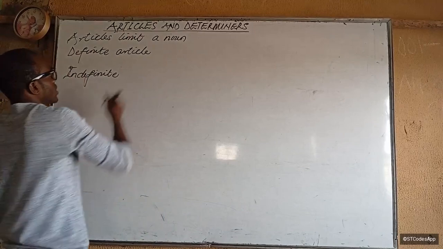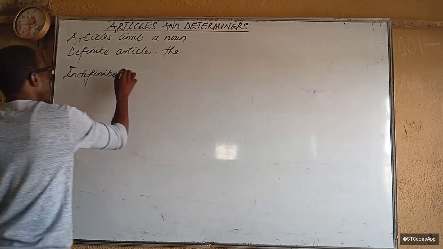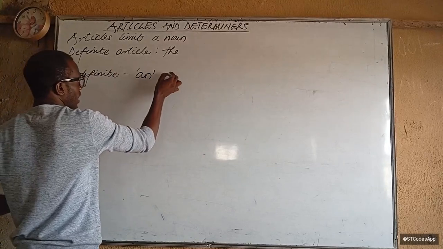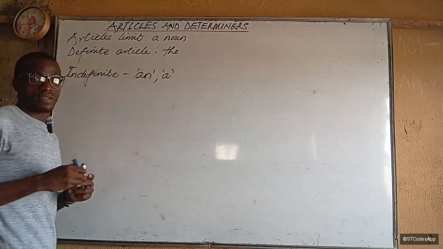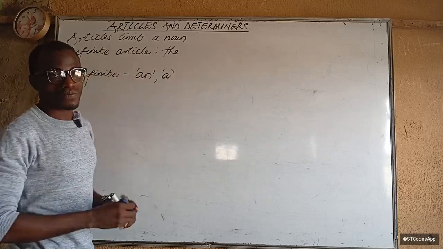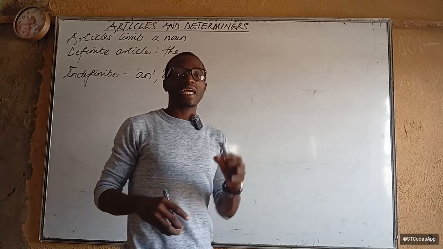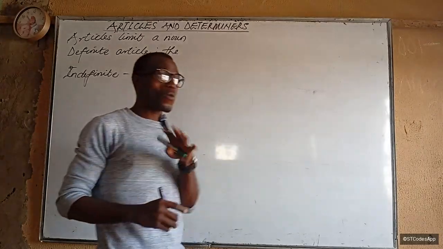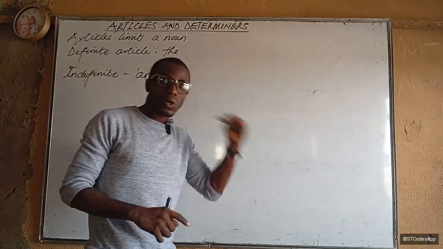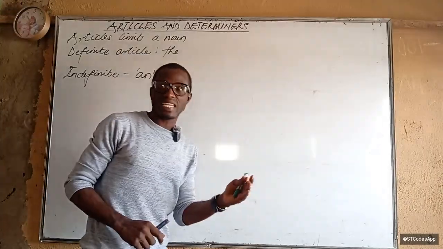The definite article is the article "the". We have only one definite article in English, and the indefinite articles are "a" and "an". Is that clear? These two are the indefinite ones, and this one is the definite one. So what I want to teach you is basically when do we use them. We use the definite article when what we are talking about is defined, is definite. We know it. Exactly. When we know what we are talking about, we use "the" as an article.